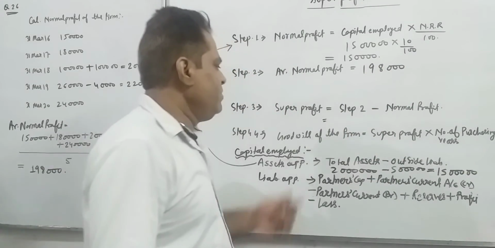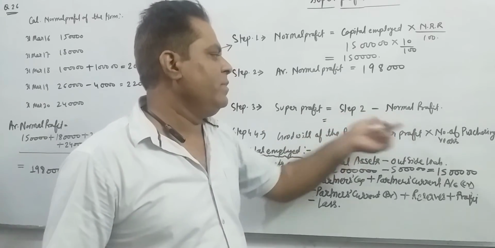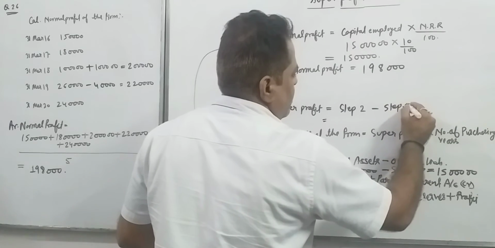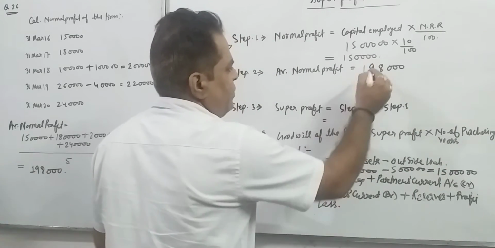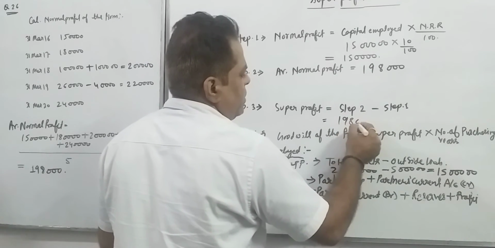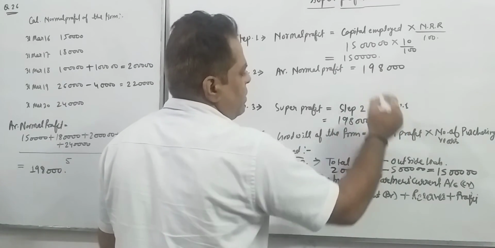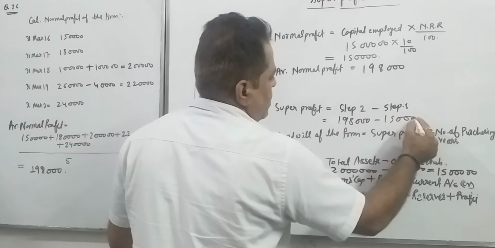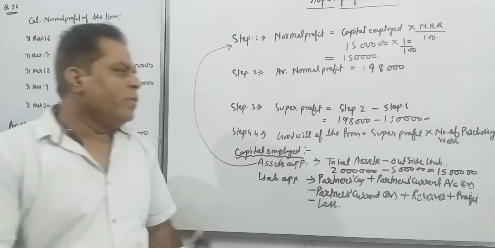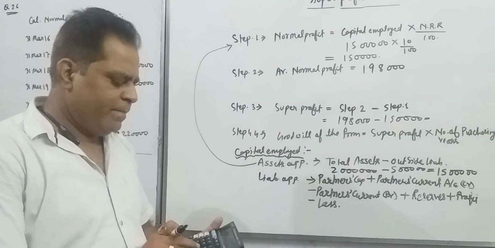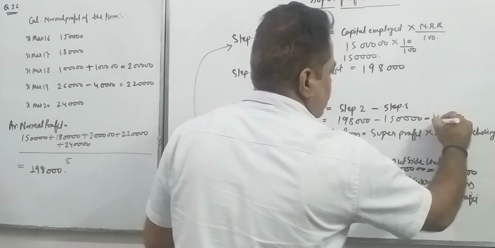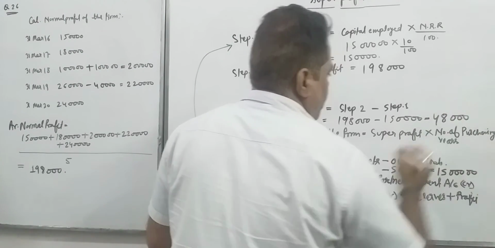Now apply step 3. What is step 3? Step 2 minus step 1. Step 2 is 1,98,000 and step 1 is 1,50,000. You will find your super profit: 1,98,000 minus 1,50,000, 48,000 is your super profit.